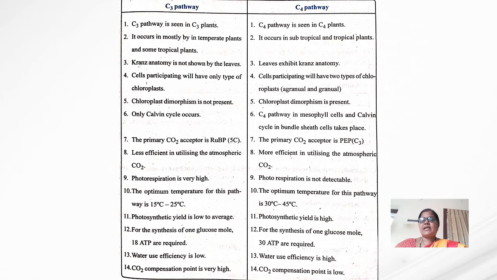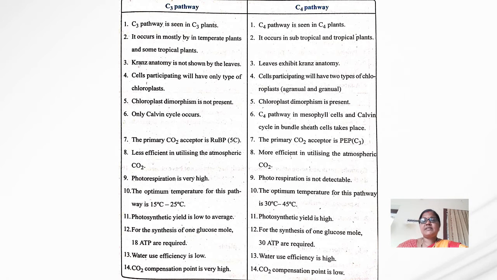This Kranz anatomy is not seen in C3 plants; it is seen in C4 plants. In the C3 pathway, the participating cells have only one type of chloroplast.